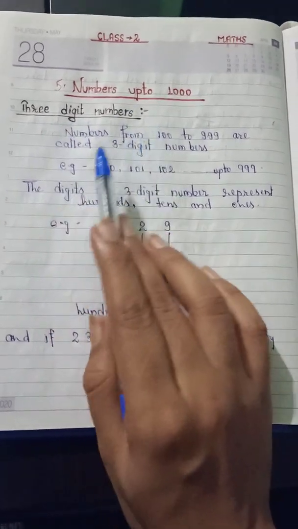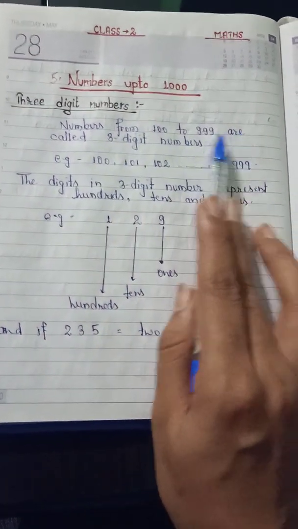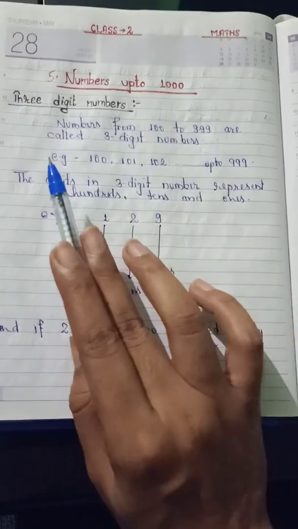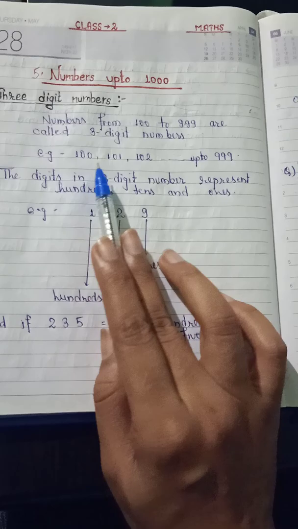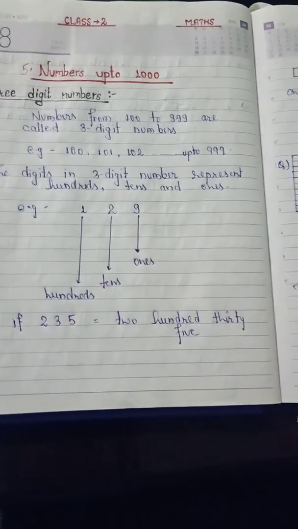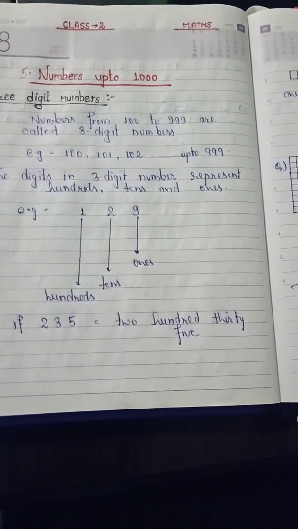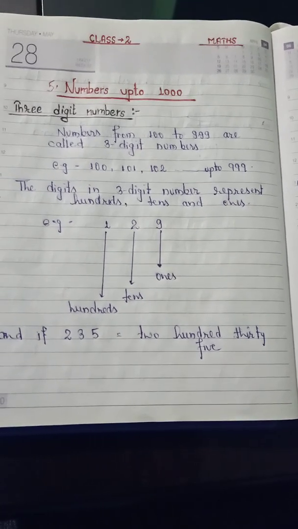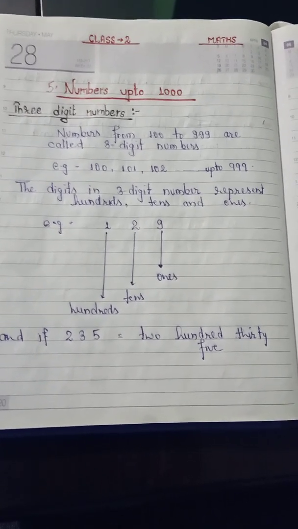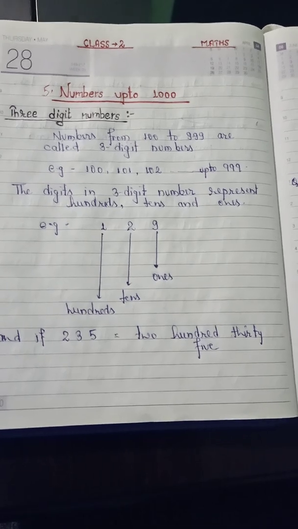3-digit numbers from 100 to 999 are called 3-digit numbers. Examples are 101, 102, 100, 103, 111, 211, like that up to 999. All these numbers come under 3-digit numbers. In a 3-digit number there are 3 place values.